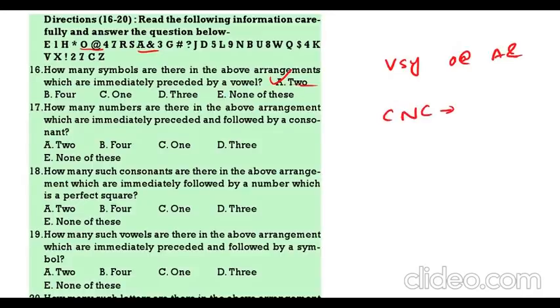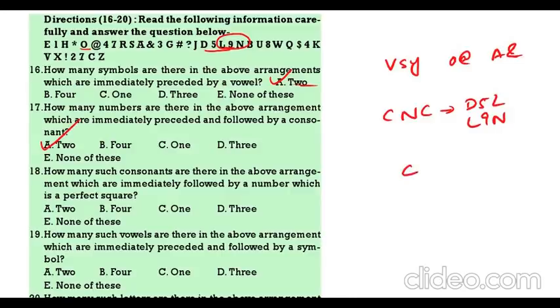How many numbers are there which is preceded and followed by consonant? So, consonant, number, consonant. See. D5L. This is first one. Then L9N. This is the second one. So, 2.